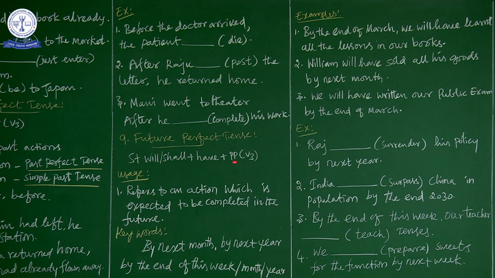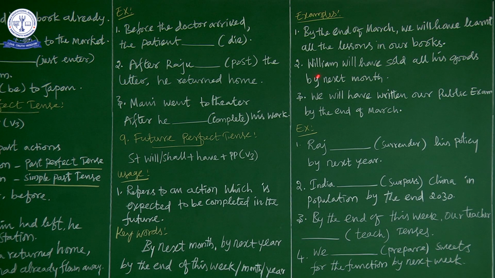And now you see here, subject. Who is the subject here? We is the subject here. Will or shall, you can go for any. Okay, so will and have plus past participle. Have plus learnt. Learnt is the past participle.